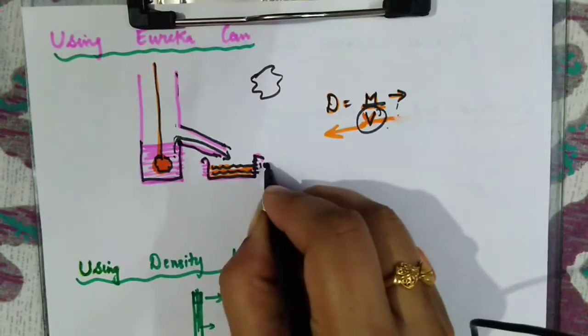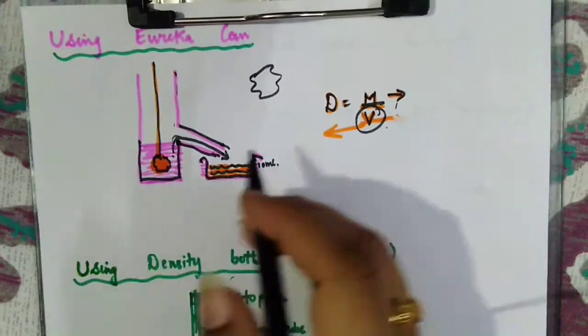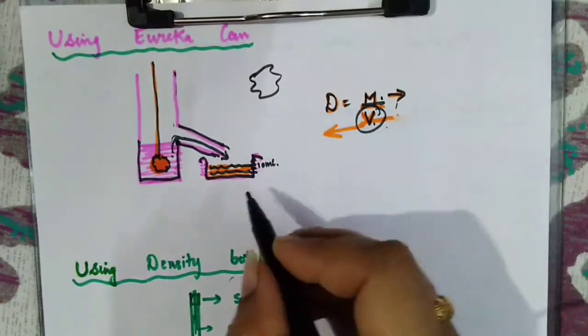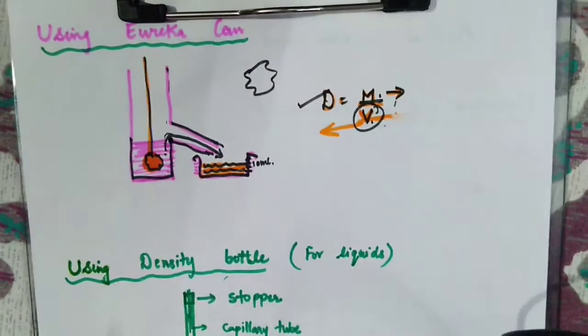Suppose the water has come up to 10 ml, that means 10 ml was the volume of the stone. So mass I know, volume I have calculated from here. I will divide both of them and I'll get the density.